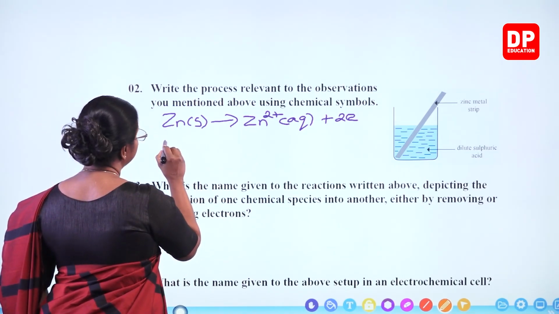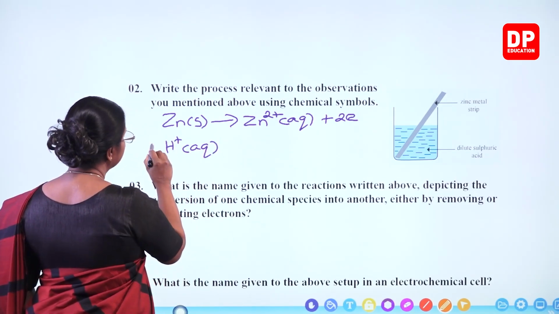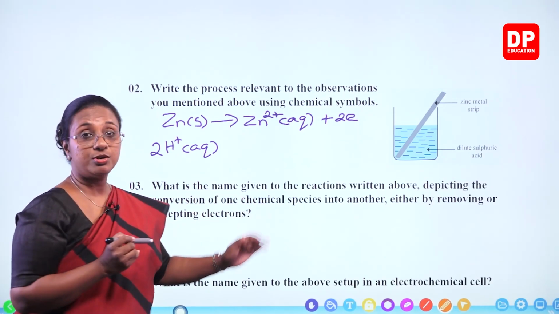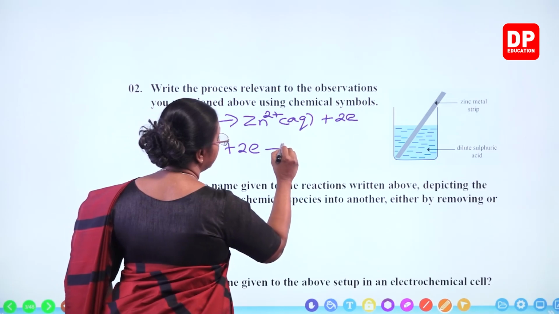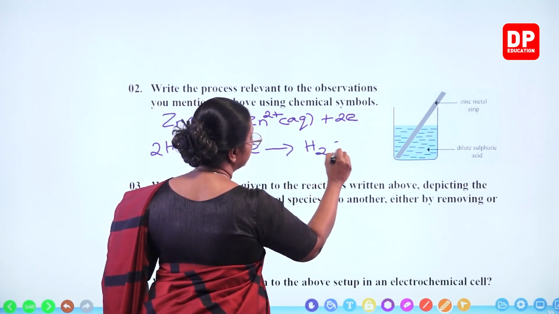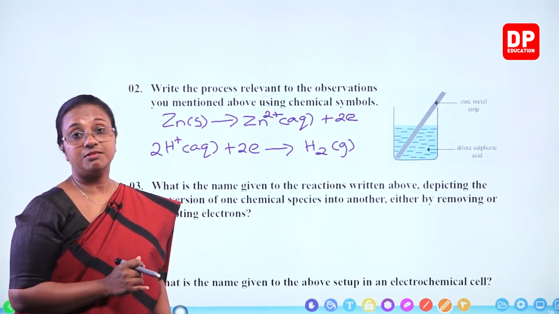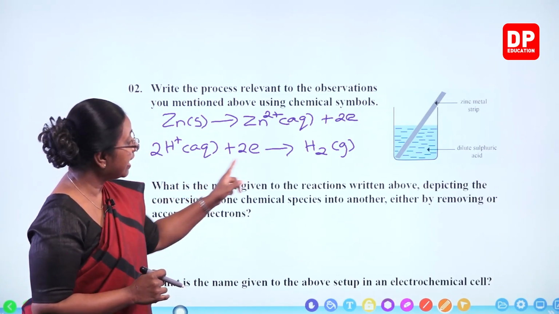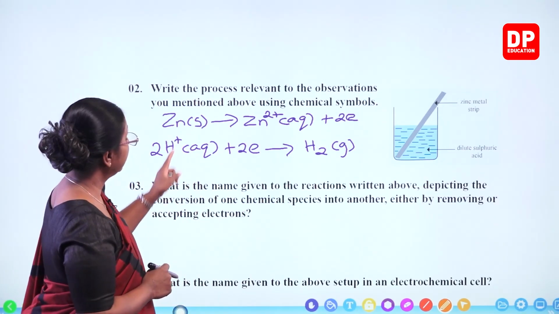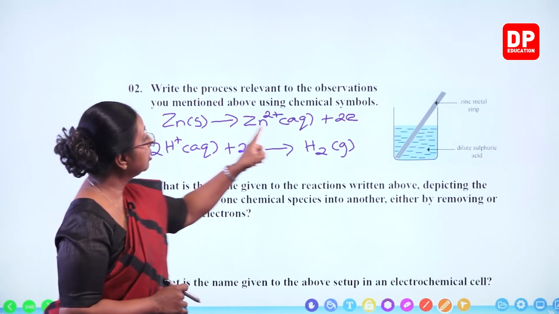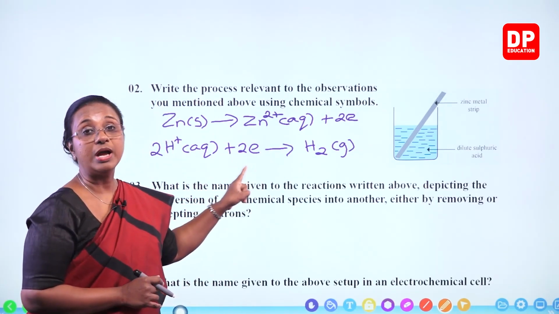At the same time, H+ ions from the solution, that is acid, we need 2 H+ ions in order to balance the equation, take up 2 electrons, forming H2 gas. And that reaction is a reduction reaction. A species taking up electrons is a reduction reaction. So in these two, you can see zinc loses 2 electrons, 2 H+ ions take up 2 electrons.